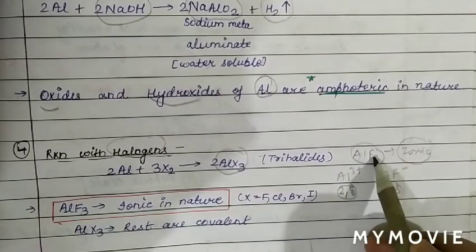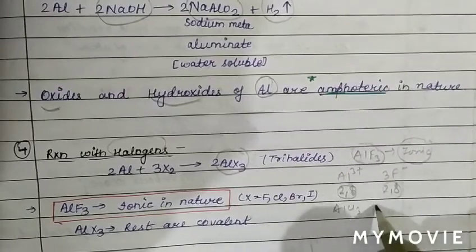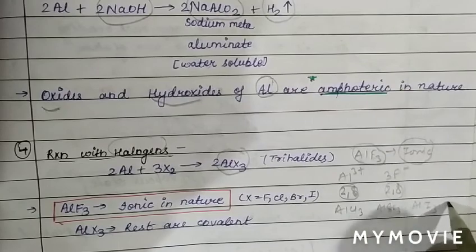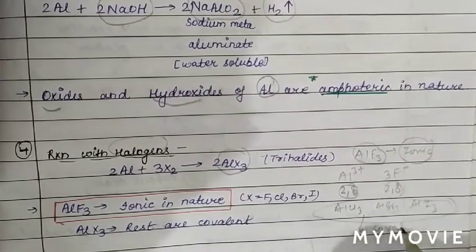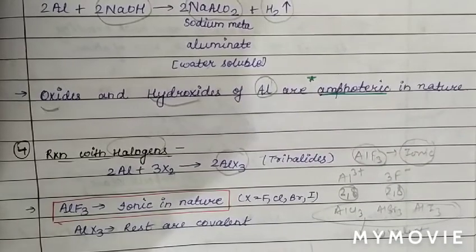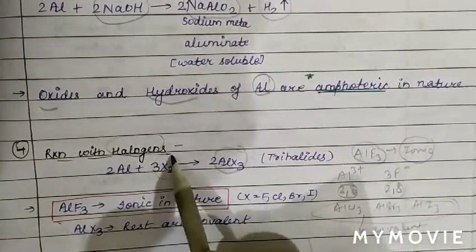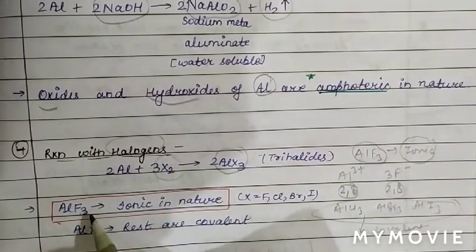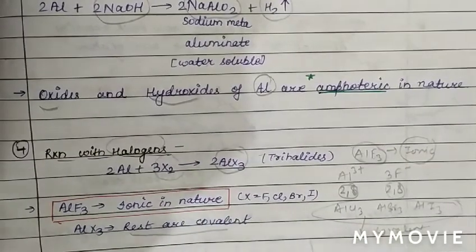While AlCl3, AlBr3 and AlI3, these three trihalides of aluminium, are covalent. Only AlF3 is ionic in nature, while the rest are covalent.